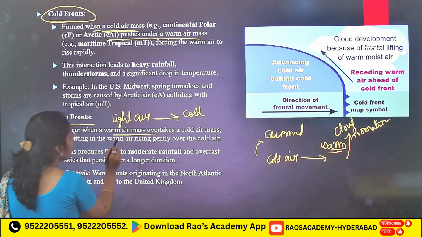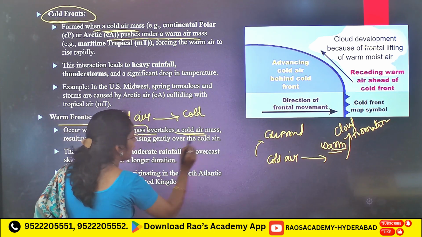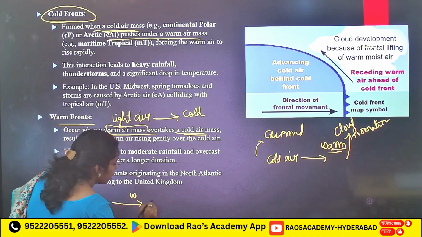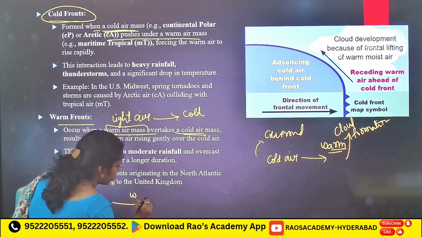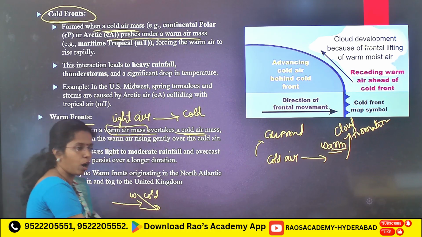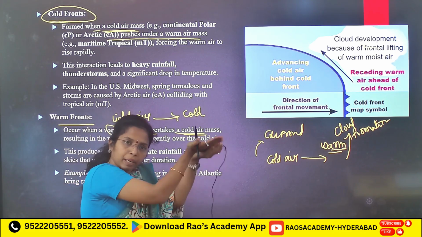A warm front means when a warm air mass overtakes a cold air mass, and this warm air mass gently uplifts the cold air mass.